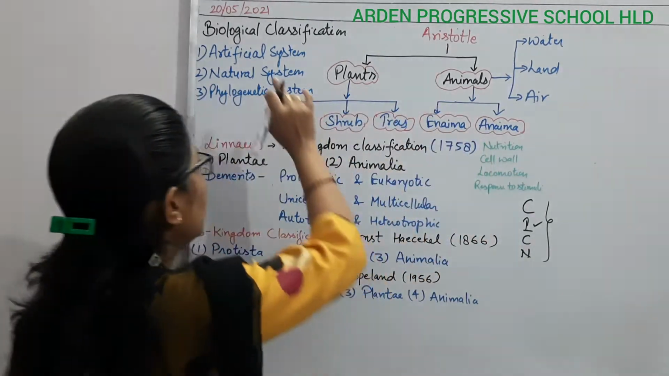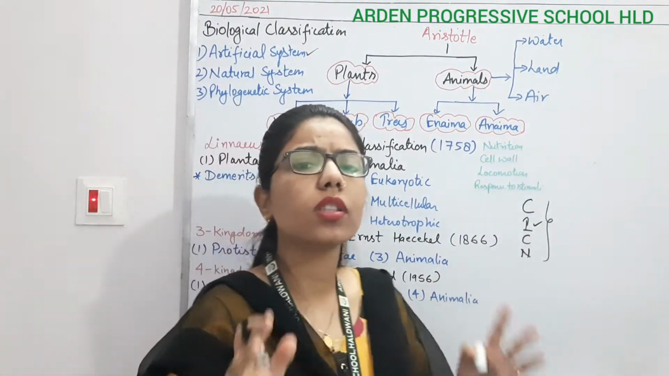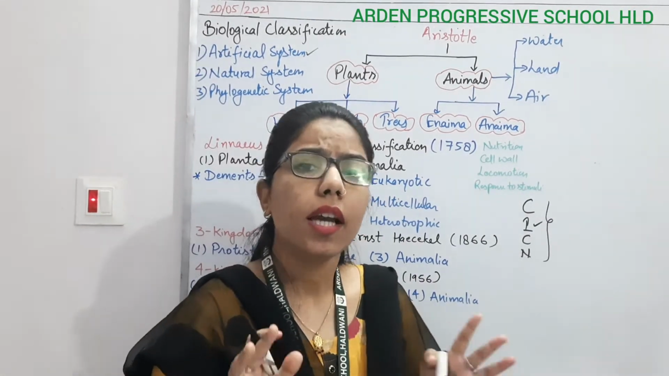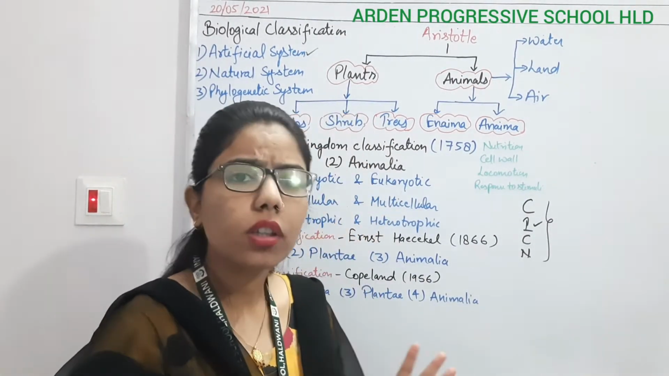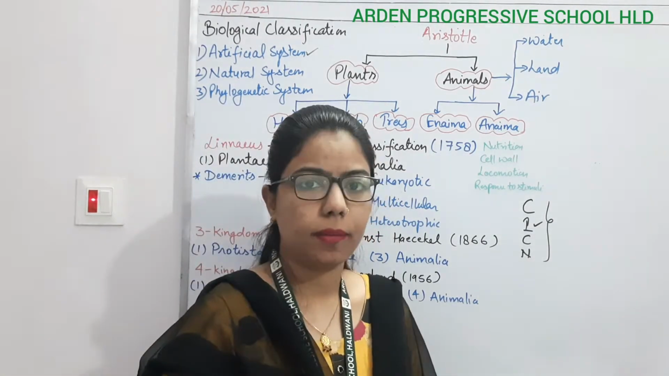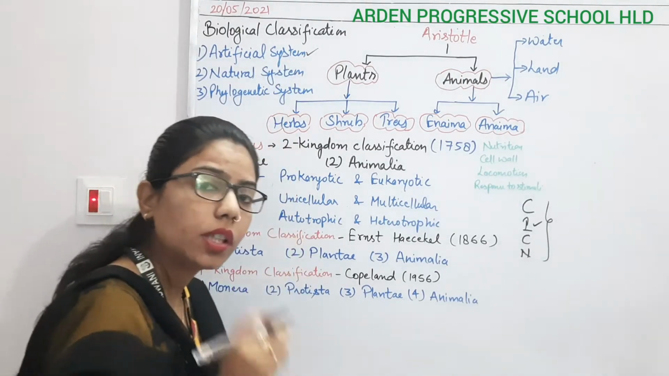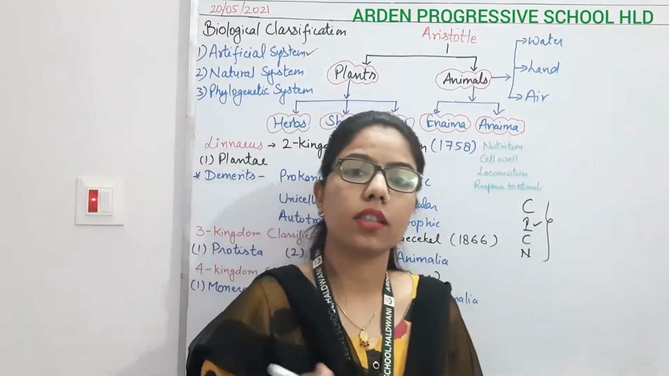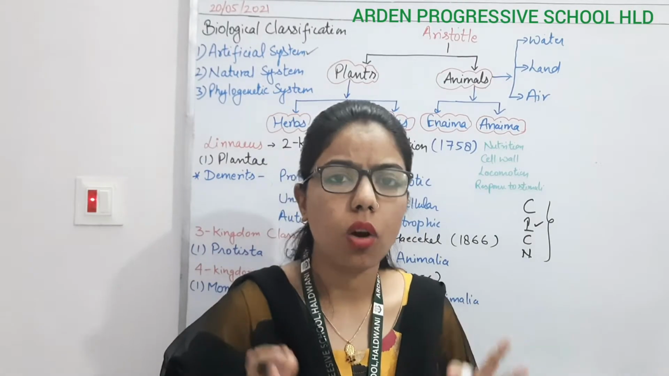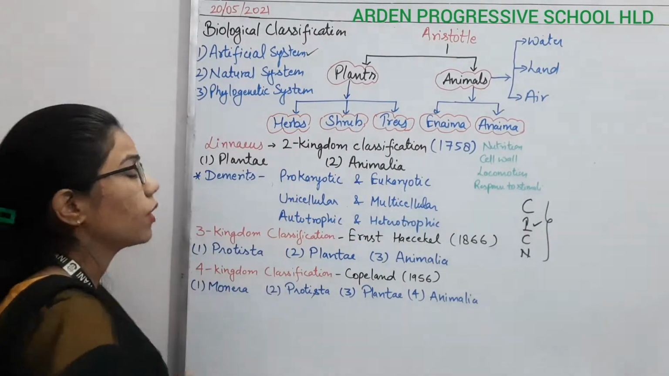What is happening in this system of classification? They are studying the gross morphology. It means the outer appearance, right? They haven't classified things on the basis of the internal part. And then there is the natural system of classification, in which they are considering some more things inside the organisms, right? And the last one is the phylogenetic system of classification.